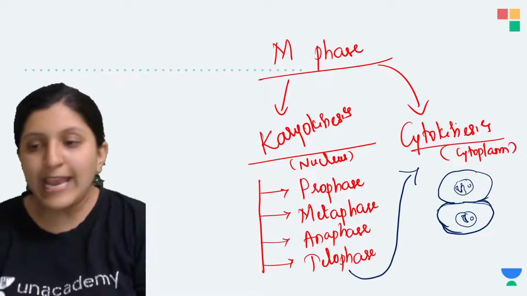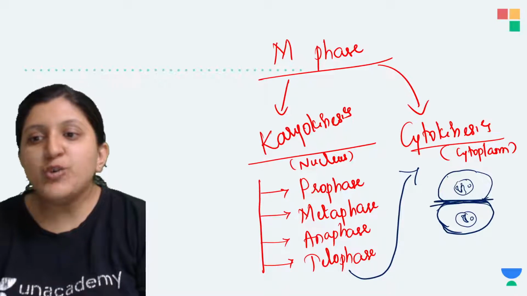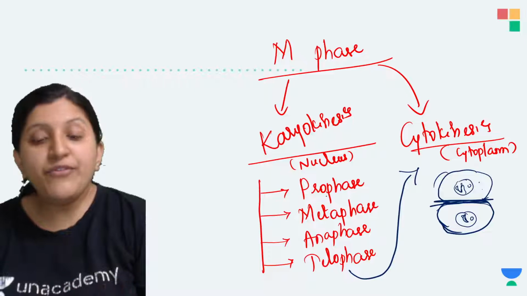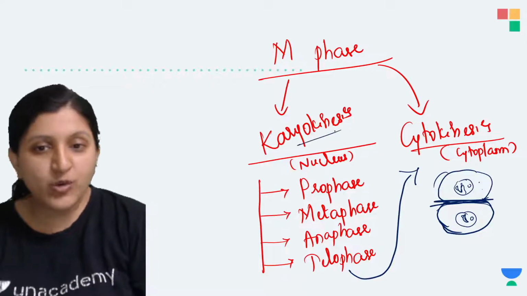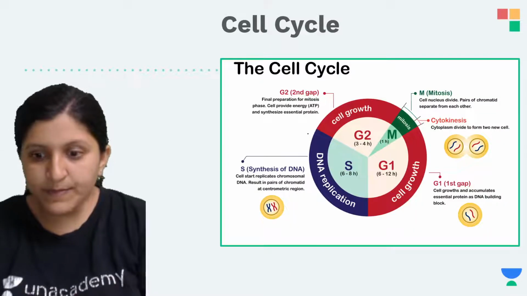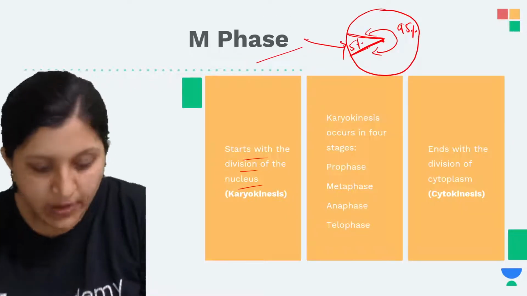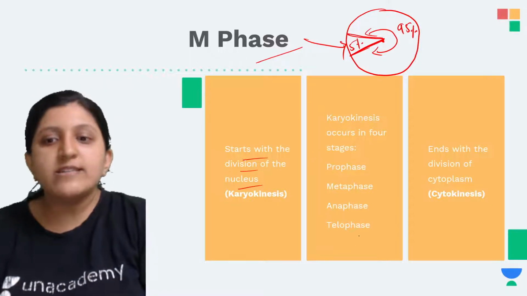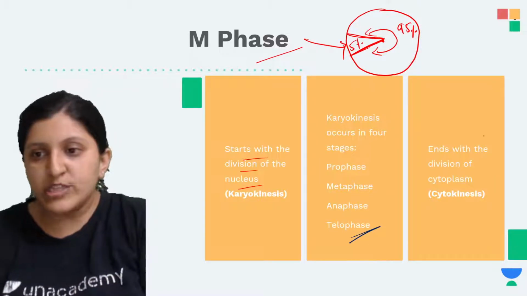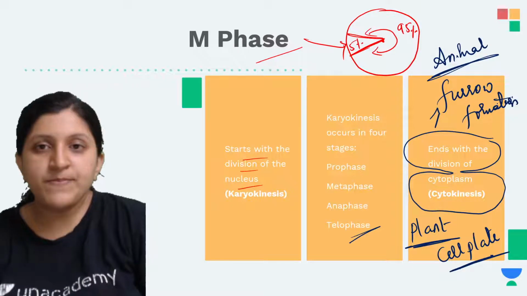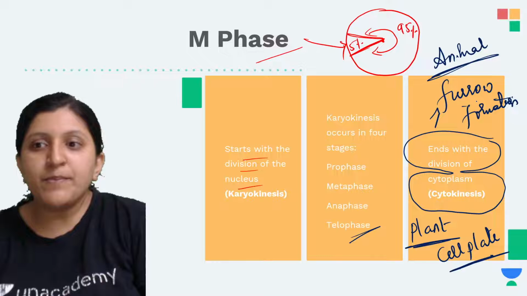After the cytokinesis, the cytoplasm is dividing. Here the cytoplasm was there. Before that, only the karyokinesis happened, which means only the nucleus was dividing. So let's see this one now, the M phase. Karyokinesis occurs in 4 stages, so these are the 4 stages. And in the case of animal cells, the cytokinesis will occur by the furrow formation.